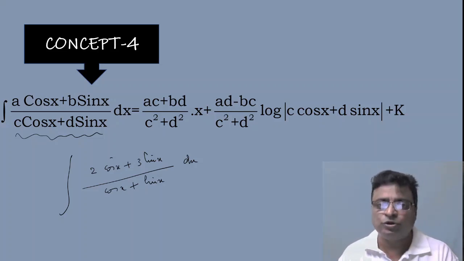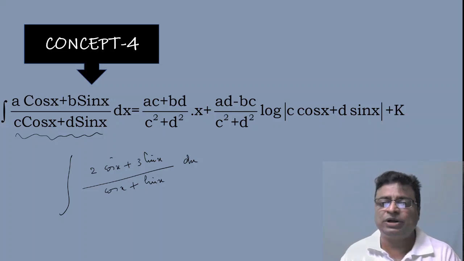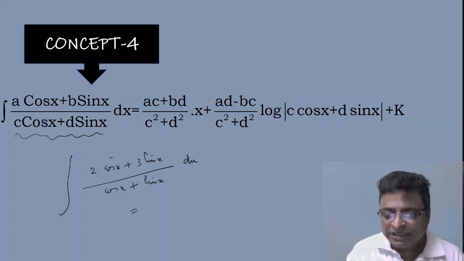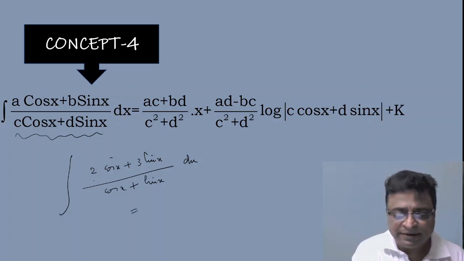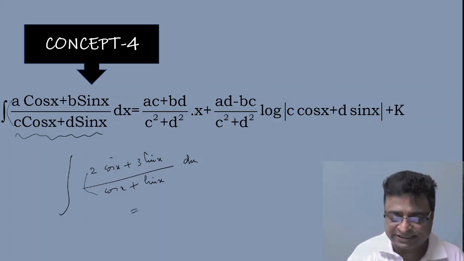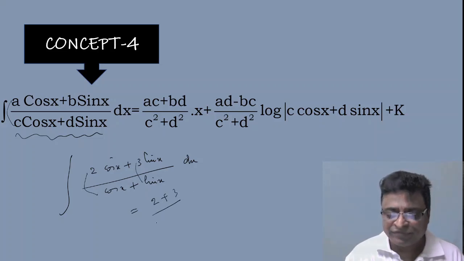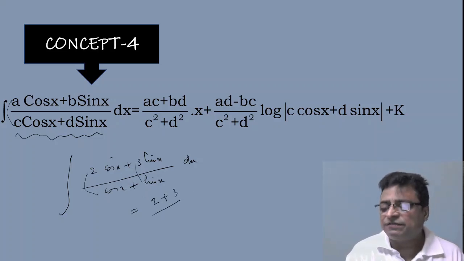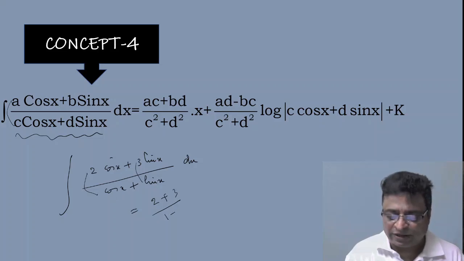My a is 2, b is 3, c is 1, d is 1. What to do? AC plus BD. What is AC? The product of the cos x coefficients, that is 2, plus the product of the sin x coefficients, that is 3, by the sum of the squares of the sin and cos coefficients, 1 square plus 1 square, into x.